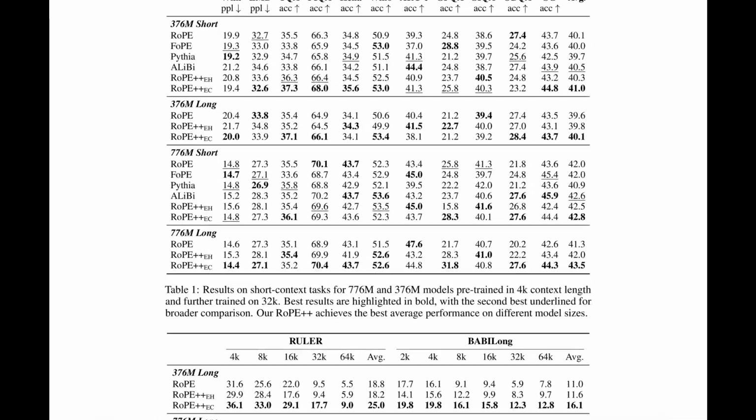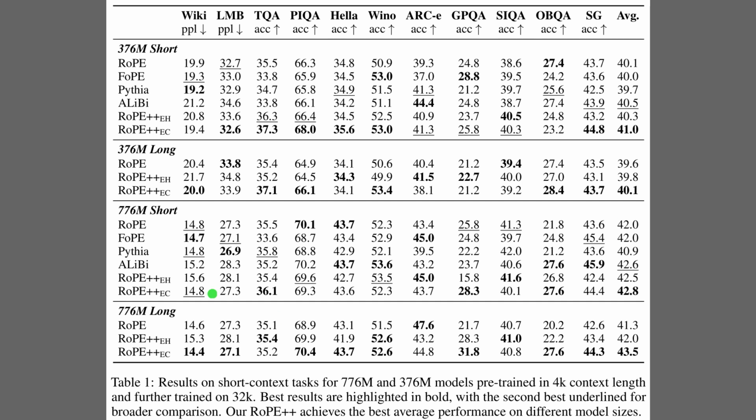Table 1 shows that imaginary enhanced RoPE++ keeps or improves short context quality compared with standard RoPE and other position encodings. The upper block reports results for the smaller 376 million model, where RoPE++ EC gives the highest average score and RoPE++ EH stays very competitive while using half the cache. The lower block repeats this for the larger 776 million model, and the same pattern holds. So across both sizes, adding imaginary attention preserves or boosts accuracy on classic benchmarks like Wikitext, Lambda, and HellaSwag without